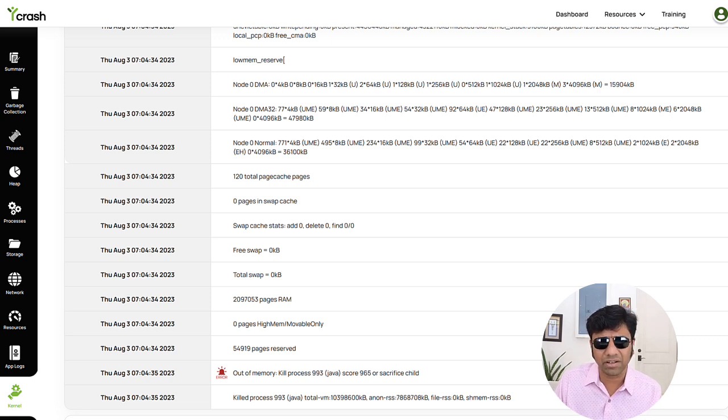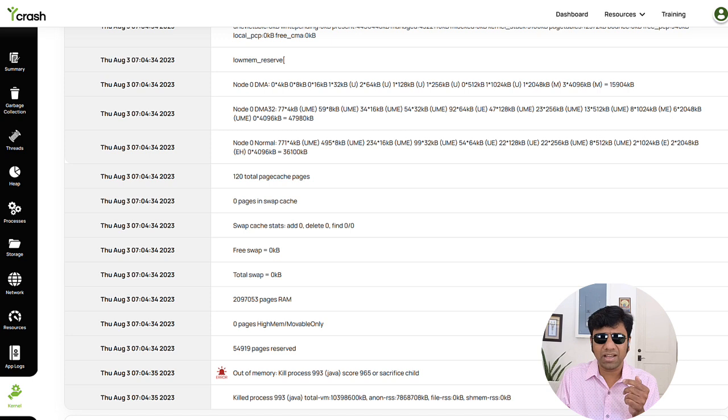In the kernel log, you can see it printed: Out of memory error, kill process or sacrifice child. This is the process ID. So in the kernel logs, it gets printed. What was happening in this case was that there was not sufficient RAM capacity and the JVM was growing. We set the Xms, the initial heap size, and the maximum heap size. So when the Java process memory started to grow, the kernel didn't have sufficient capacity to allocate to the Java process, so it killed it. When it killed it, you saw this.